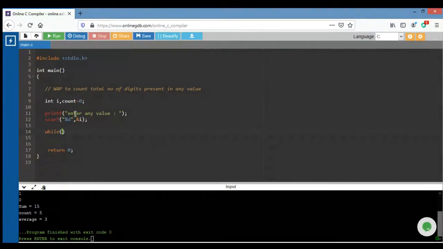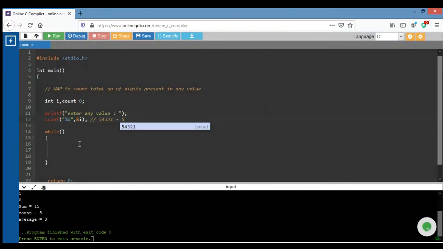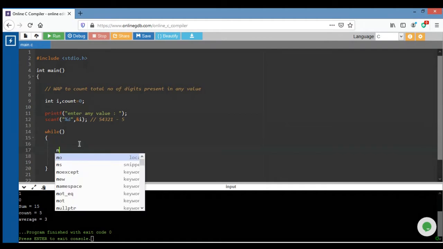Now I need to count digits. Let me give one example. I have a number like 54321. The total digits are 5, right? So I want this answer.